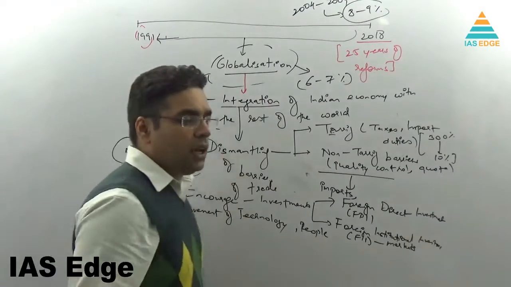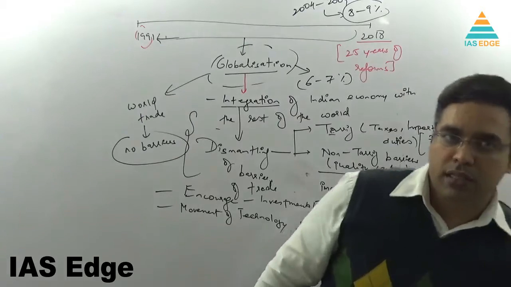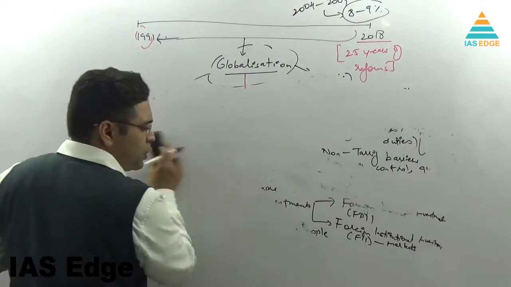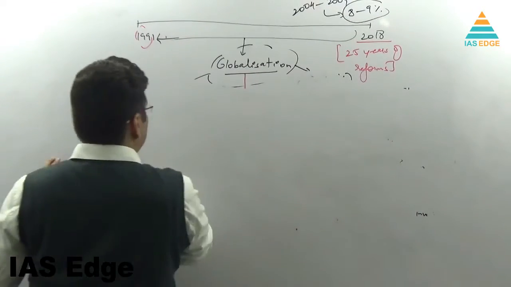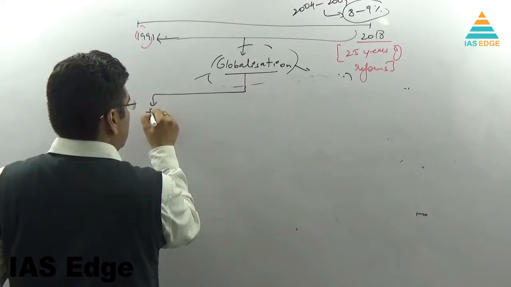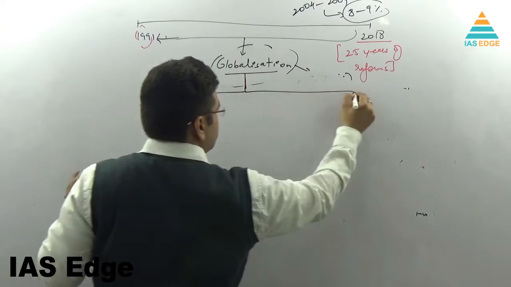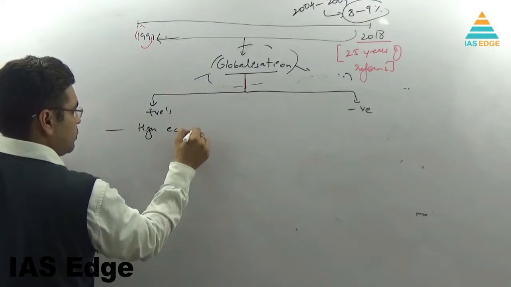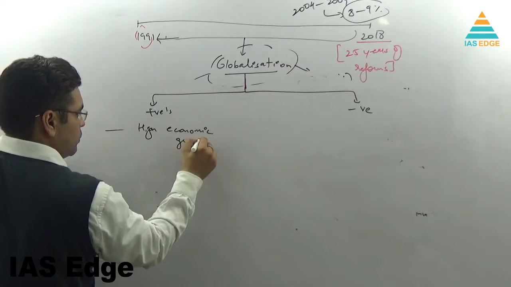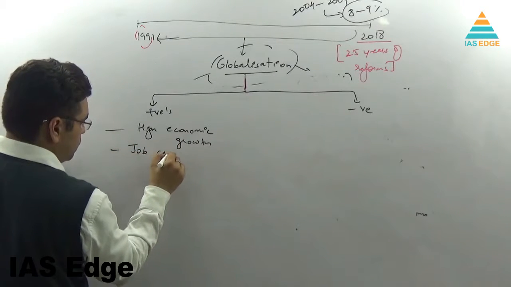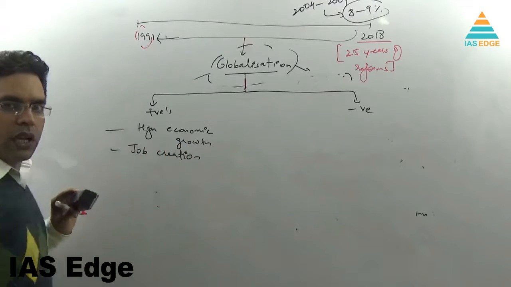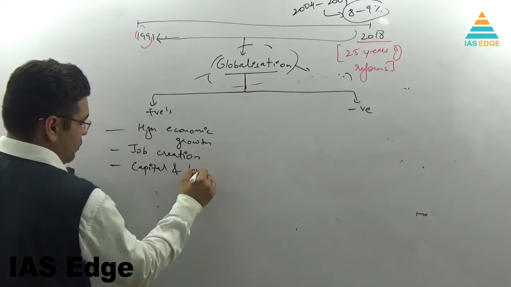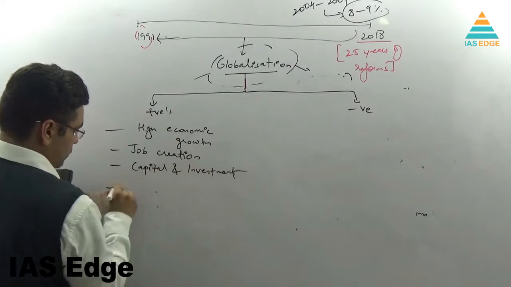But what are the positives and the negatives of globalization? That is what we want to understand. Positives and negatives of globalization is very important for us to understand. The positives: high economic growth, job creation, another aspect, capital and investments from abroad, development,